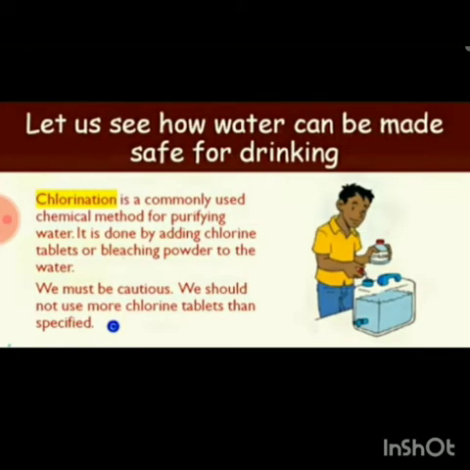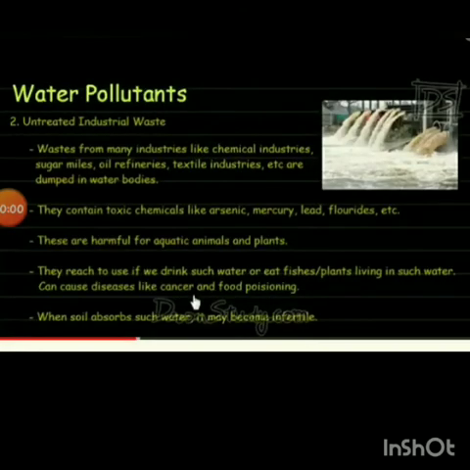Now let us see how water can be made safe for drinking. So how is water made safe? Chlorination is a commonly used chemical method of purifying water. It is done by adding chlorine tablets or bleaching powder to the water. We must be cautious. We should not use more chlorine tablets than specified. So what is added to the water? These chlorine tablets are added.